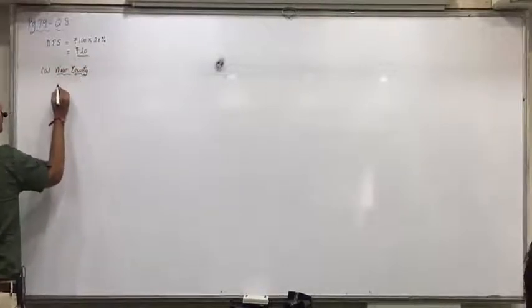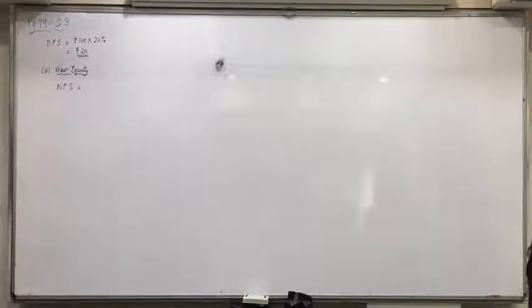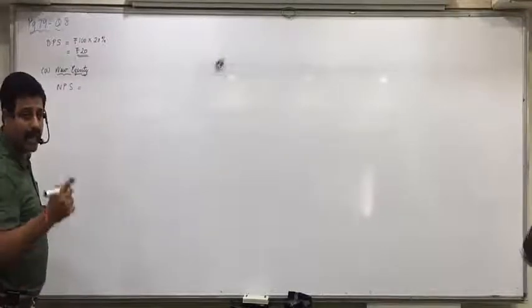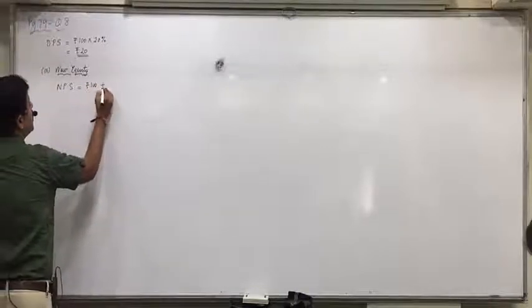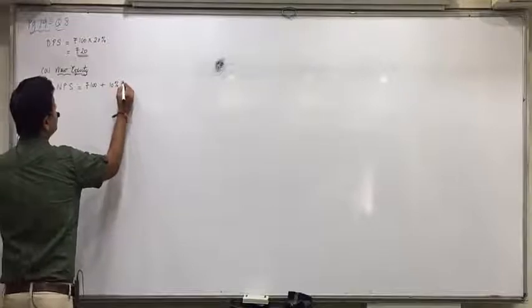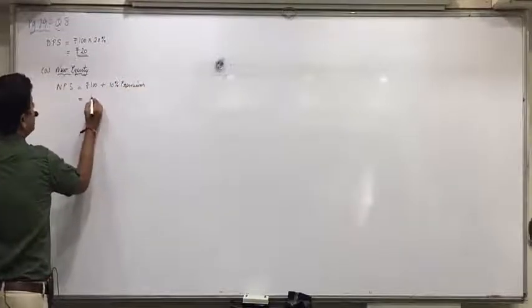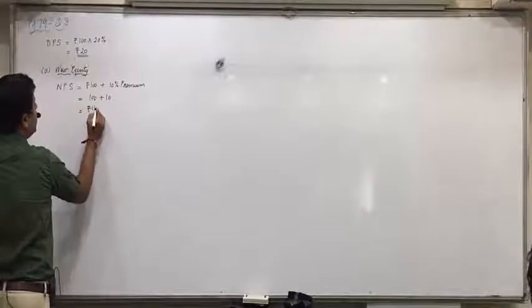For that we require NPS, net proceeds per share. How are they issued? At a 10% premium. So 100 rupees face value plus 10% premium means 100 plus 10. The net proceeds per share will be 110 rupees.